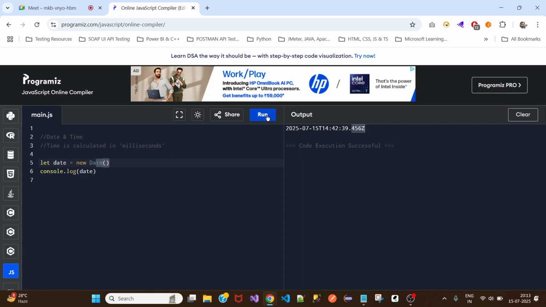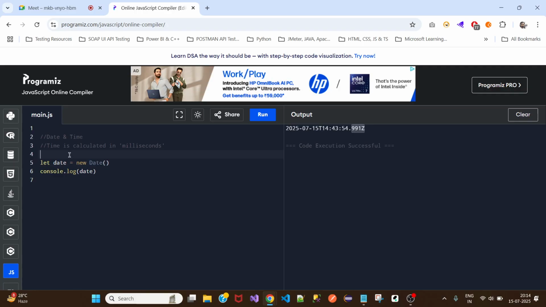And when I run it once again, see, again there's a change. You can run it very fast, but still seconds might not change, but milliseconds will be changing. So this is the milliseconds. Now we'll see what all methods we have when we go for the date object.